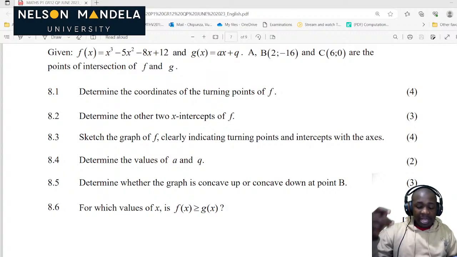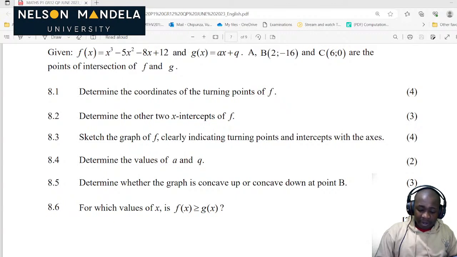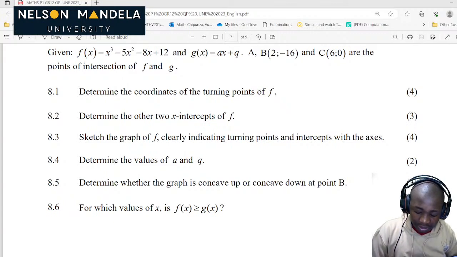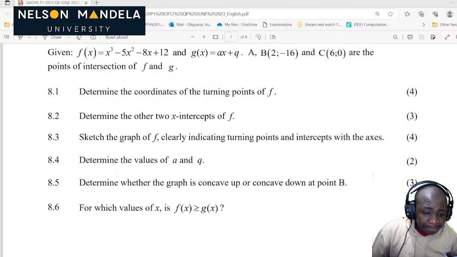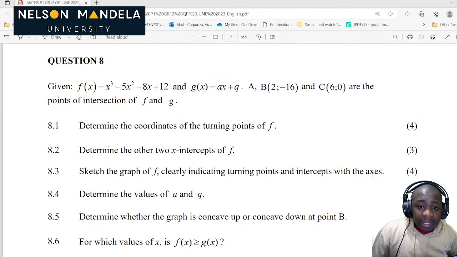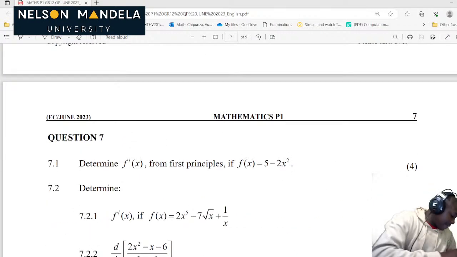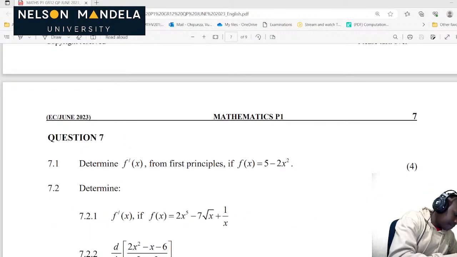Let's start with our calculus. Calculus is nice, more than functions. Okay, so now let's look at our calculus and just try to see if we can solve our calculus as quickly as possible. Right now, calculus, we are here for you. Question number 7.